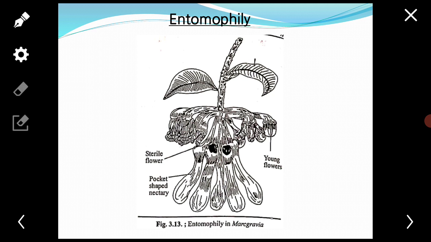Some flowers produce pleasant smell and sweet fragrance to attract insects from long distances. Example rose, jasmine, etc. Generally, moth pollinated flowers blossom at or after dusk.